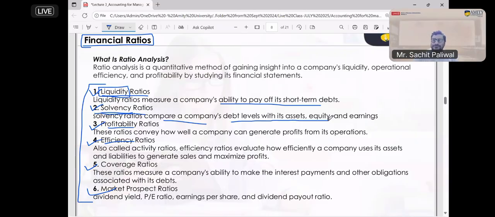Suppose you are a salaried working professional, and your salary is 2 lakh rupees per month. If you go to the bank and ask for a car loan, they will definitely give it, even if you don't have property or assets.